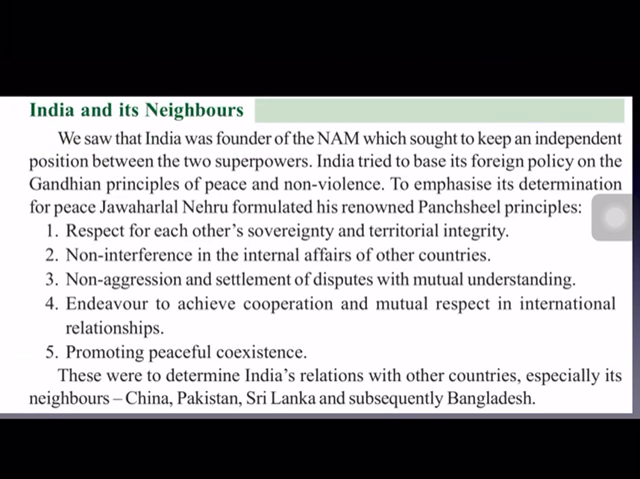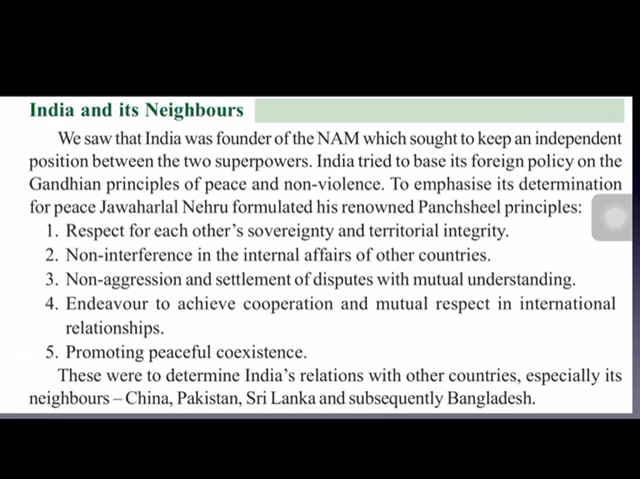Now we are going to continue the lesson, India and its neighbors. India maintains good relations with all its neighbors. What are the neighboring countries for India? China, Bangladesh, Sri Lanka and Pakistan, which are discussed in this lesson. Now let us see what type of relations India is maintaining with these neighboring countries.